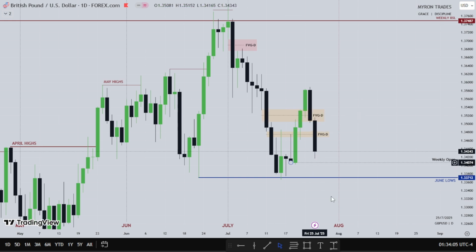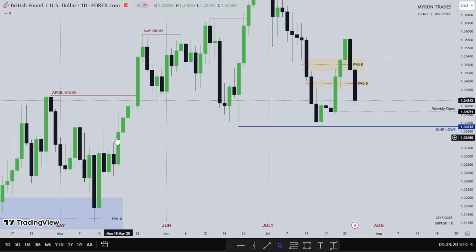So for the new week, if dollar would continue lower, I want to see a reversal here to go higher. But if the dollar wants to go lower, we want to go higher, I want to see pound drop into there's a small fair value gap right here. So maybe pound might be reaching the small imbalance right there.